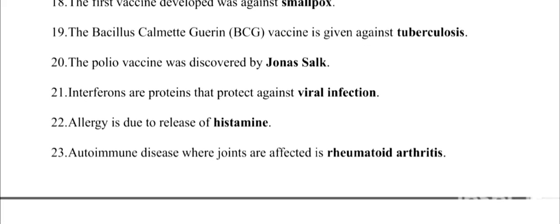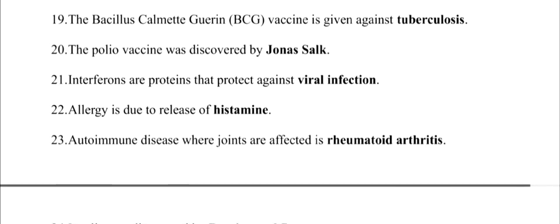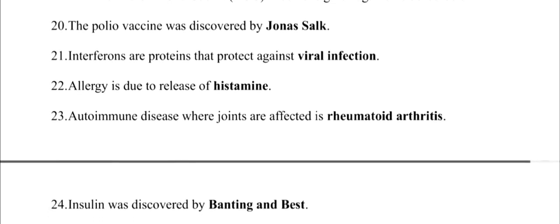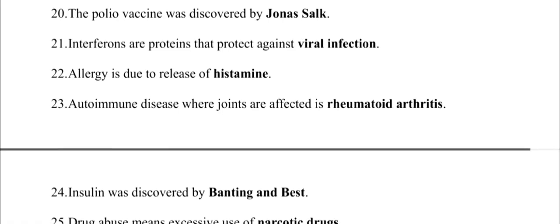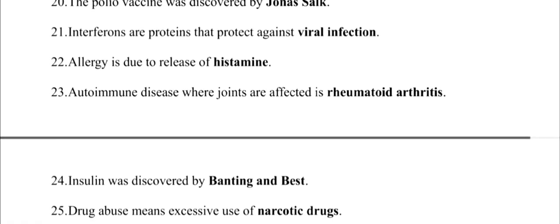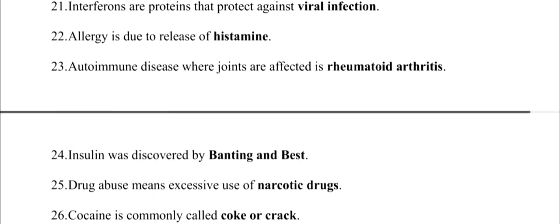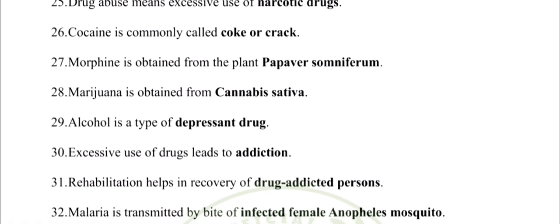23. Autoimmune disease where joints are affected is rheumatoid arthritis. 24. Insulin was discovered by Banting and Best. 25. Drug abuse means excessive use of narcotic drugs. 26. Cocaine is commonly called coke or crack. 27. Morphine is obtained from the plant Papaver somniferum. 28. Marijuana is obtained from Cannabis sativa.